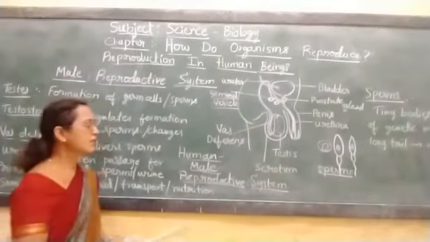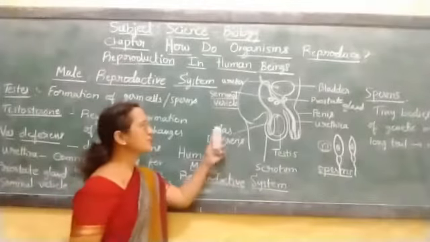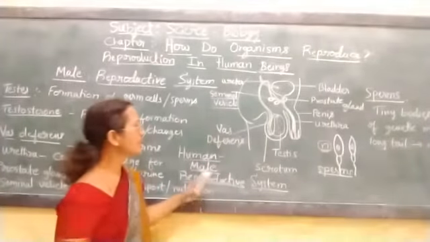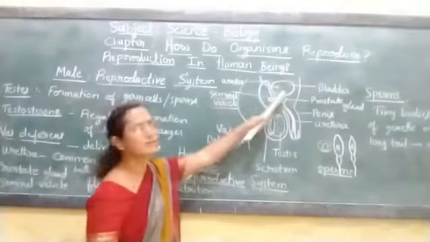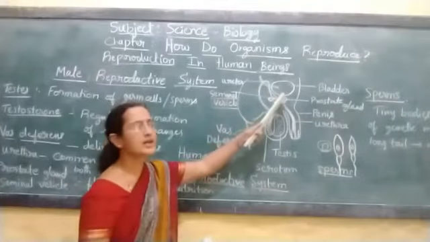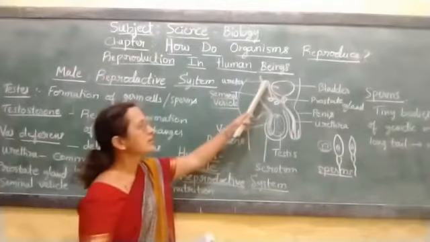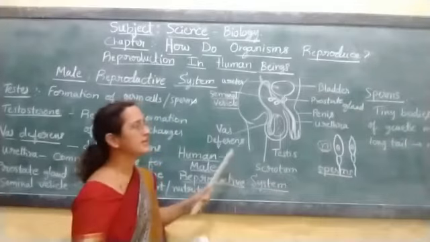Let us learn the human male reproductive system. In this diagram you are observing the different parts of the male reproductive system. You are observing the urinary bladder here. The urinary bladder collects the urine generated after filtration of the blood in the kidneys.